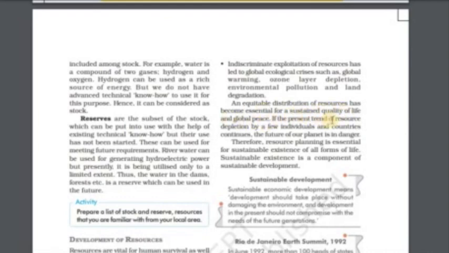If the present trend of resource depletion by a few individuals and countries continues, the future of the planet is in danger. Therefore, resource planning is essential for sustainable existence of all forms of life. Sustainable existence is a component of sustainable development. Thank you.